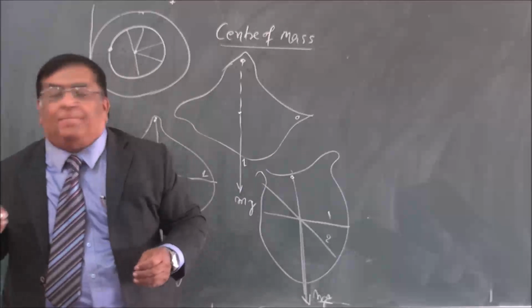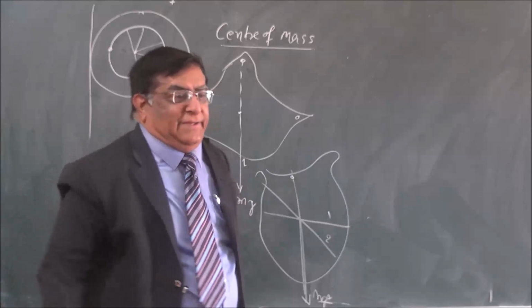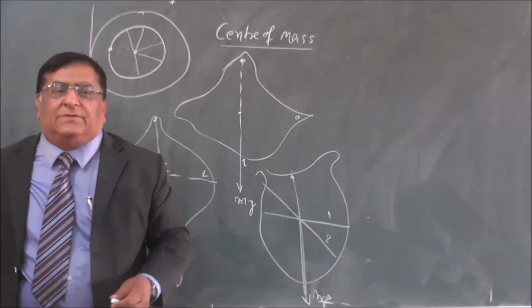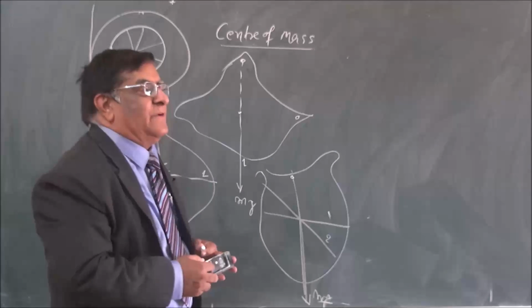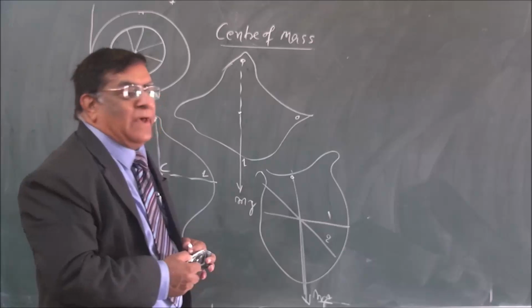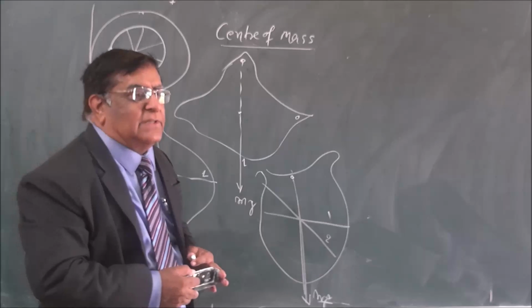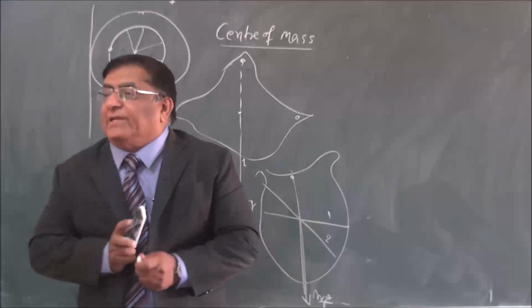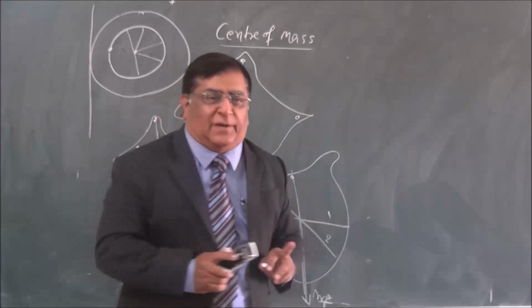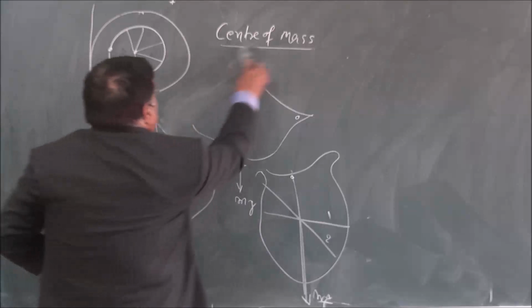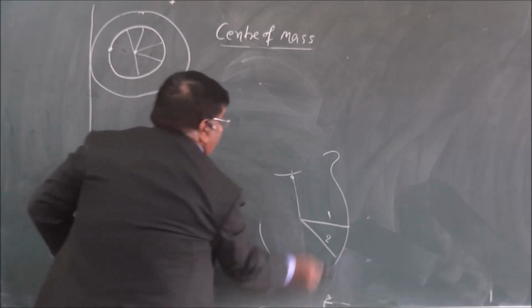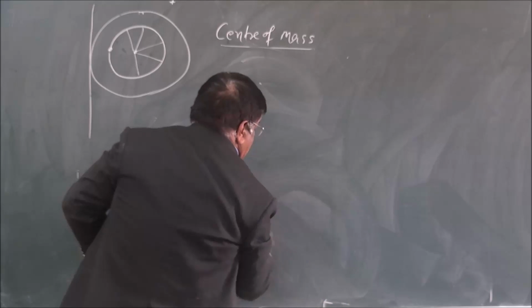This is practical. Okay, mathematically. Mathematically, we find one effect of motion. What we told in the definition, if we apply forces at different points, the effect will be the same as if we apply force at the center of mass, a single point. So I want to see one effect, and that effect is known as moment. What is a moment?